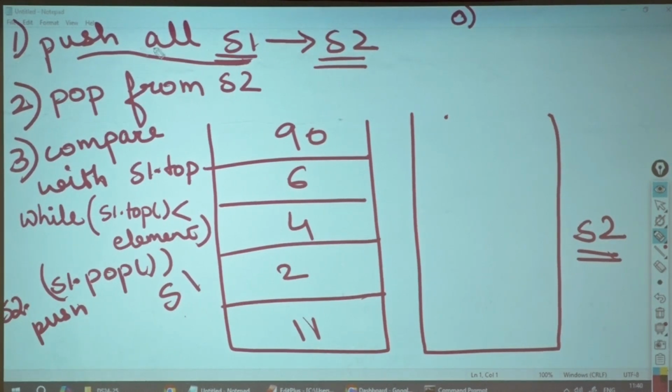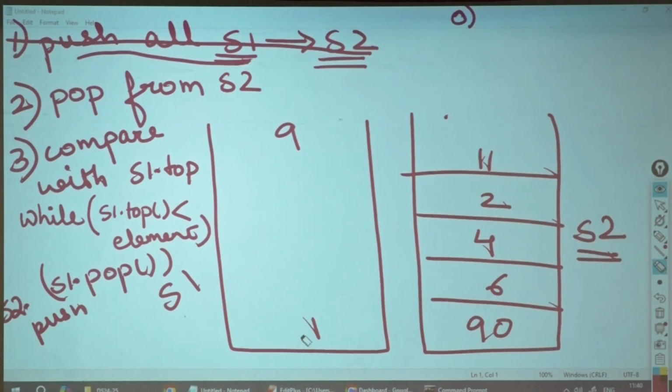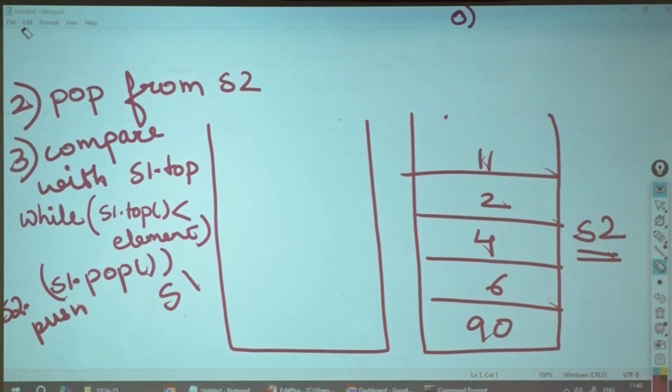Okay. This thing done. So now I have pushed all the elements over here: 90, 6, 4, 2, 11. Correct? 5 elements? Yes, 5 elements. First step done. We are at this point. Then what will I do?